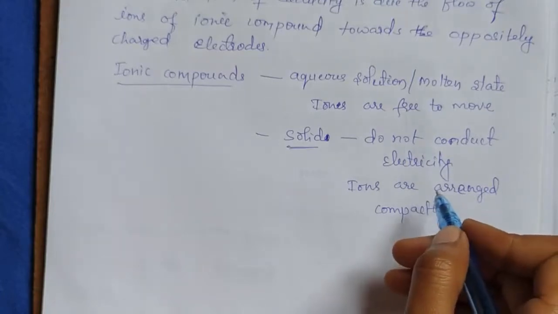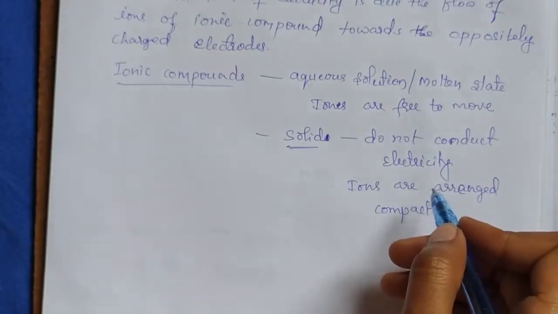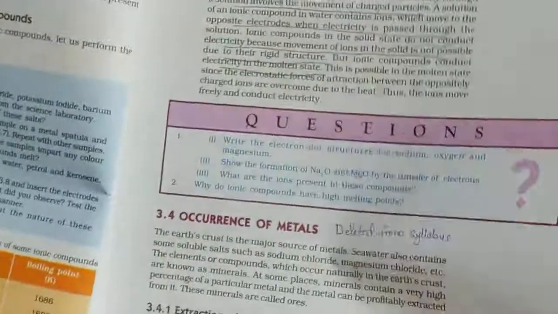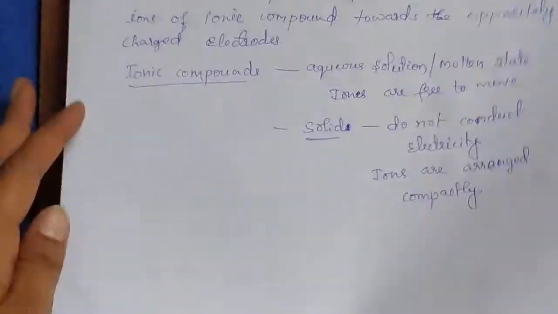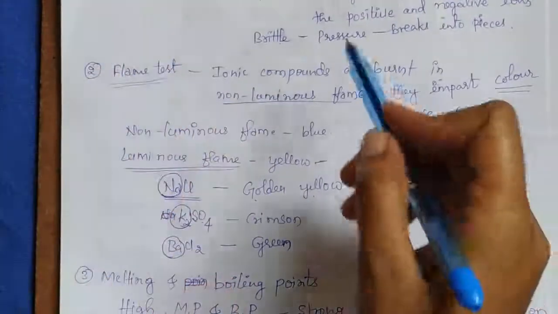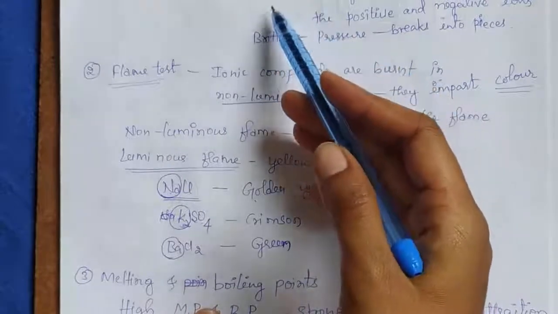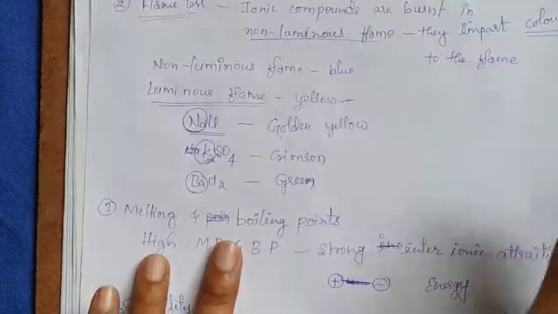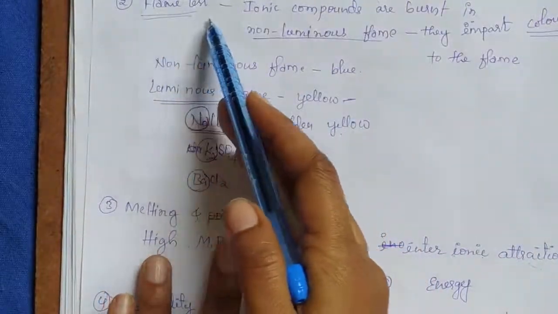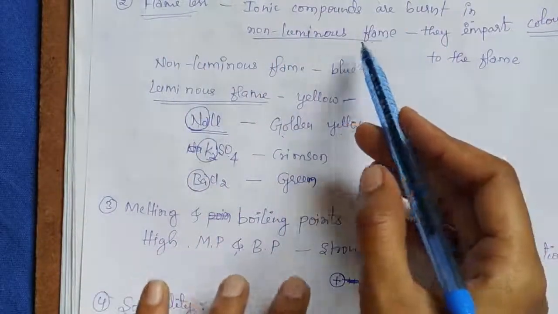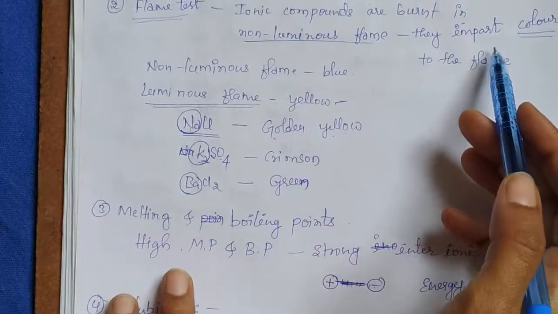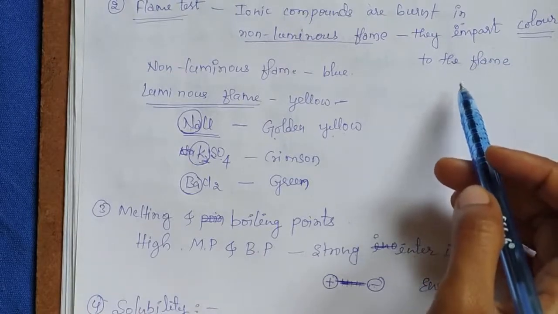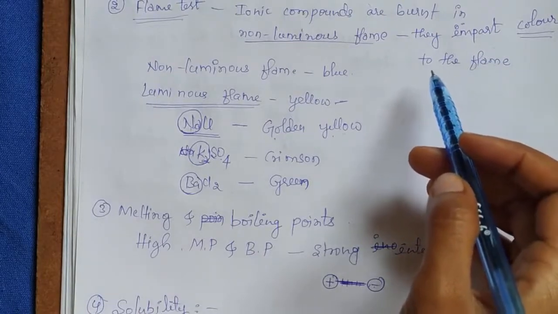So these are the properties of ionic compounds. We will recall these properties once again. Physical nature: these ionic compounds are solids, and they are hard and somewhat brittle. Next one is the flame test. When these ionic compounds are burnt in a non-luminous flame, they impart a characteristic color to the flame. That particular flame color indicates the presence of a particular ion.